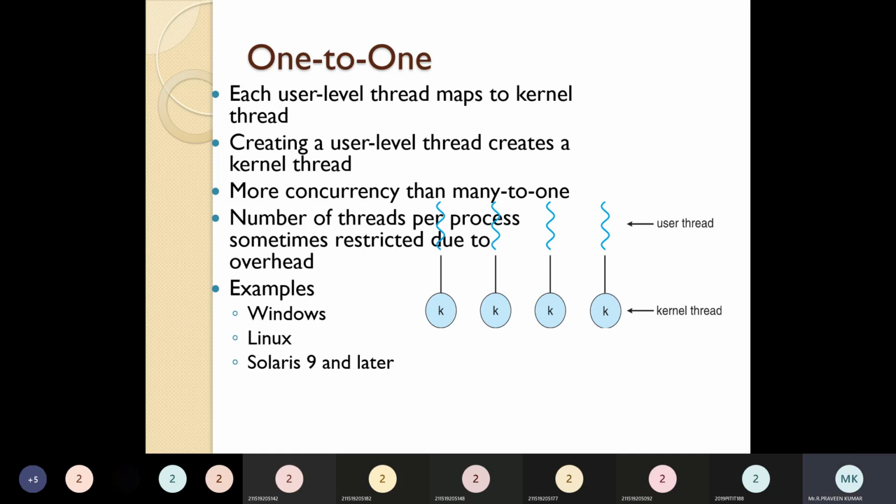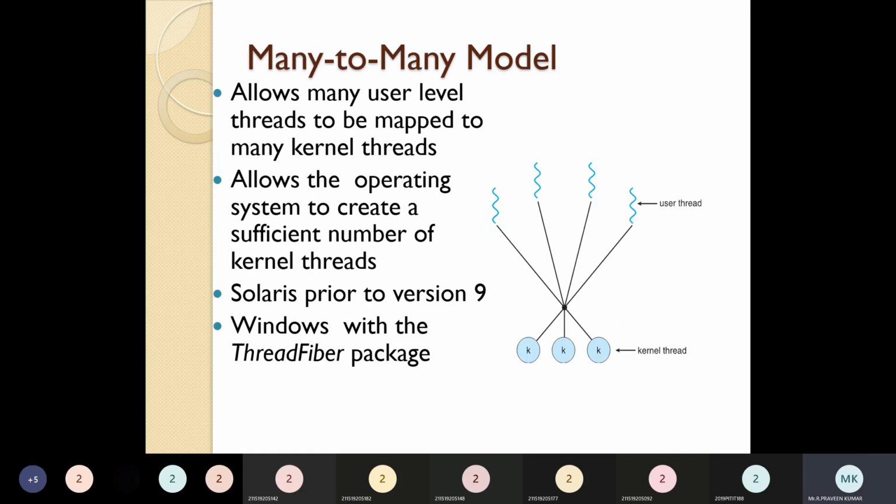So compared with many-to-one, one-to-one gives more concurrency, but it still has many disadvantages. It was used in some operating systems like previous versions of Windows, but not now. Linux, Solaris and others used these approaches, but it is quite costly compared with the other approaches. Next we can move to the many-to-many model.